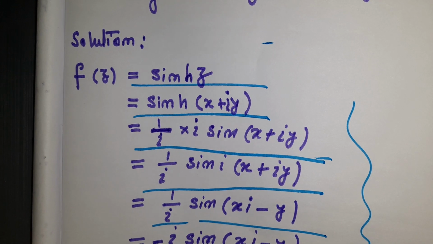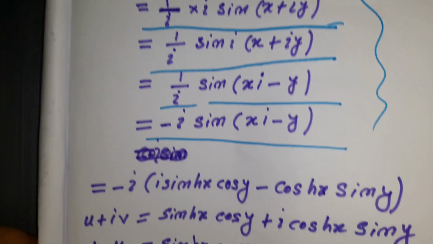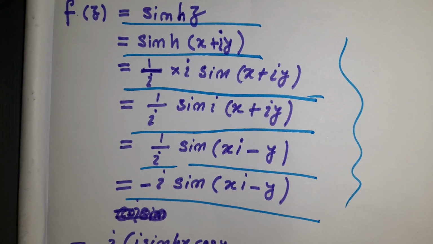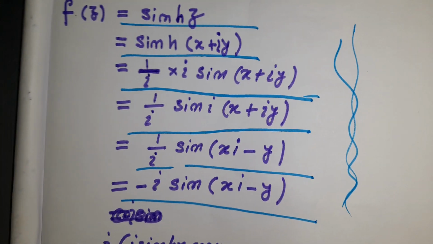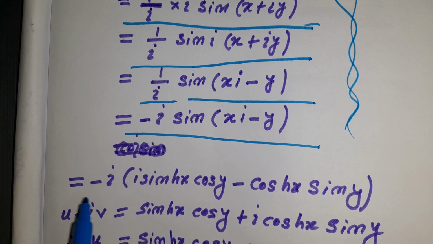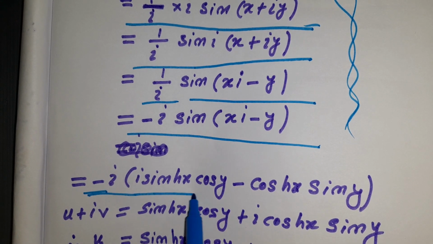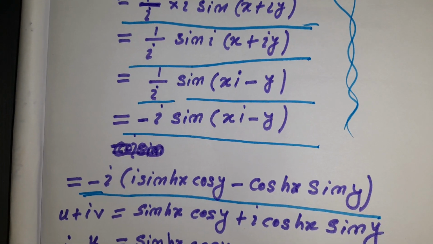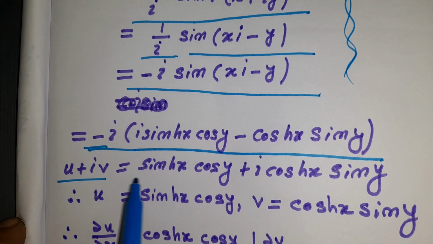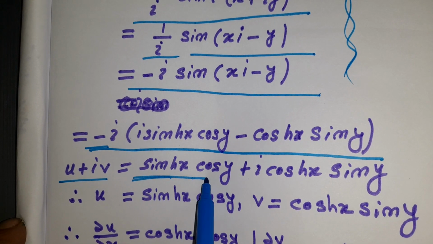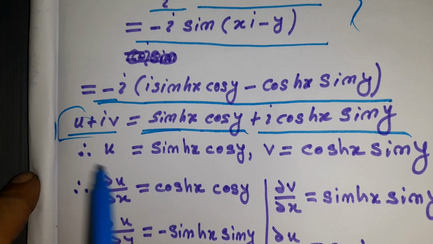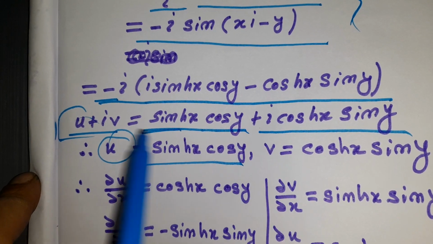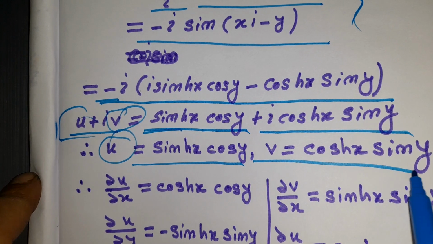Okay, then minus i sin(xi) minus i. I have written it in such a way. If you concentrate and follow these steps, you will understand, because these are just class 10 plus 12 things. And then minus i, that is minus i sinh x cos y plus cosh x sin y. That is u plus iv will be equal to sinh x cos y plus i cosh x sin y. So the real part u will be equal to sinh x cos y, and the imaginary part will be v equal to cosh x sin y.